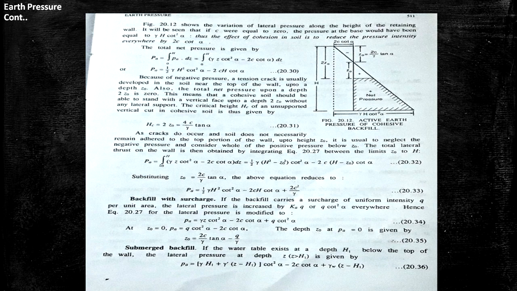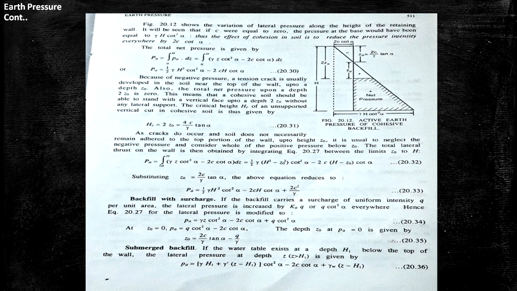So, the total pressure, that is Pa, is the integration from 0 to H of Pa dz, or integration 0 to H of gamma Z cot square alpha minus 2C cot alpha dz. And finally we can write Pa equal to half gamma H square cot square alpha minus 2CH cot alpha. Because of negative pressure, a tension crack is usually developed in the soil near the top of the wall up to a depth Z0. Also, the total net pressure upon the depth 2Z0 is 0.